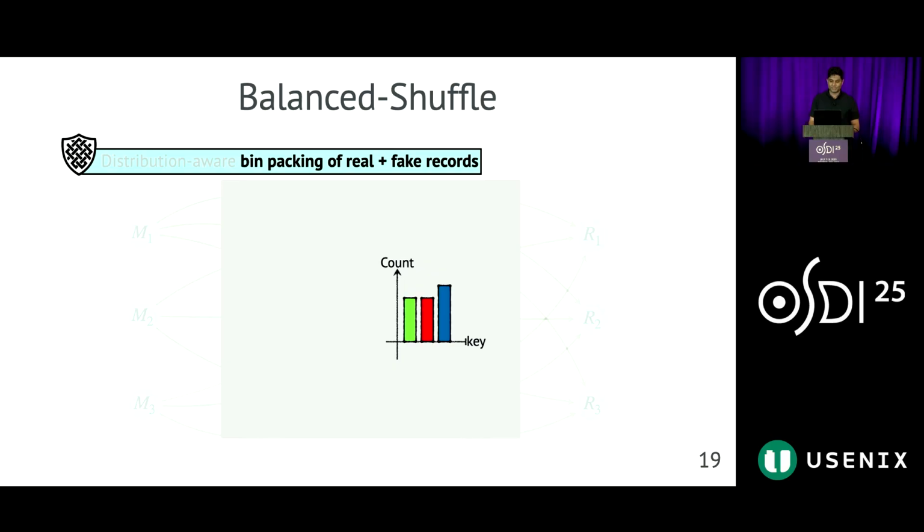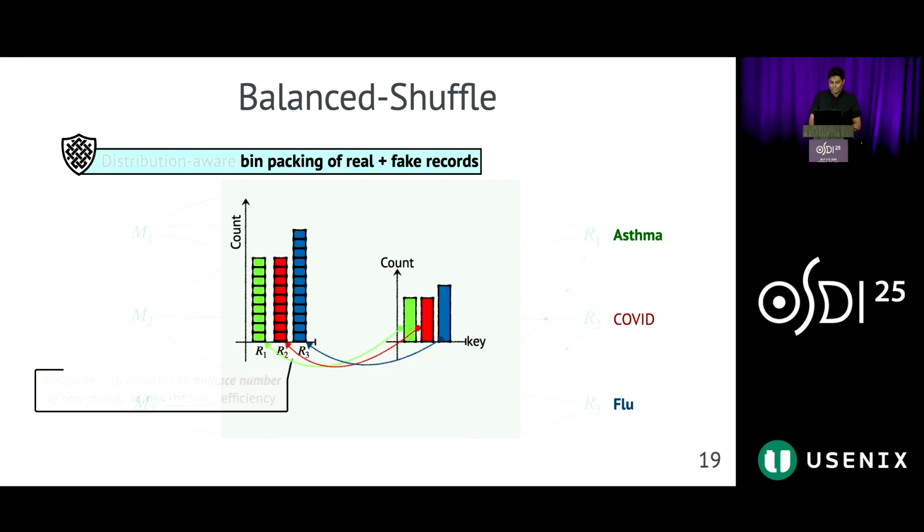Next, weavers continue with using the extracted histogram for bin packing of real and fake records, where weavers first assign keys to reducers to balance the number of real records across reducers for efficiency.